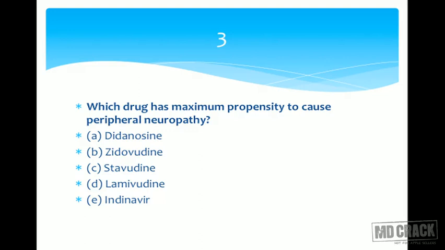The last agent, lamivudine, is the least toxic NRTI. So let's choose the middle one, stavudine, option C. Stavudine has got maximum propensity to cause the specific side effect, peripheral neuropathy. Let's have a look at the answer. Yes, that's stavudine. Please remember henceforth stavudine, peripheral neuropathy.